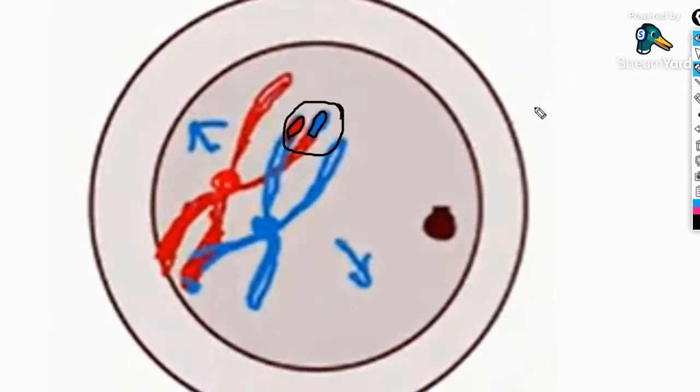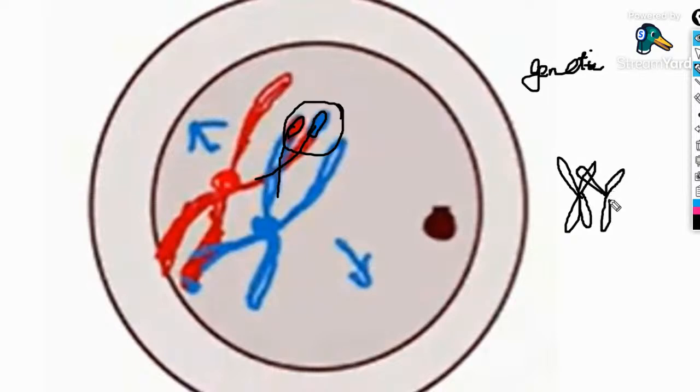That is the exchange of genetic material. Exchange of genetic material occurred. Is it clear? And the X-shaped structure formed. This X-shaped structure formed in the previous stage also. You can see the X-shaped structure, and that is known as chiasma or chiasmata.